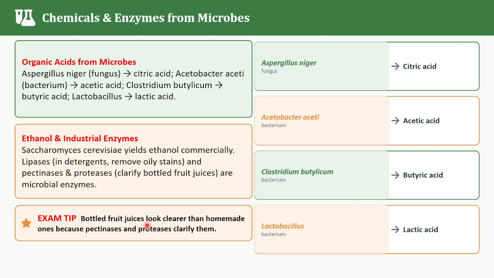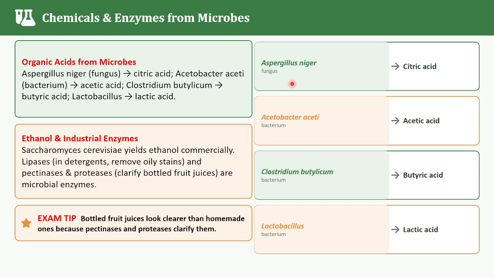So next we are going to see the chemicals and enzymes. Microbes are not only useful for beverages and antibiotics, they are also tiny biochemical factories. They can produce organic acids, alcohols, enzymes and other useful molecules. So first, we are going to see the organic acids from microbes.